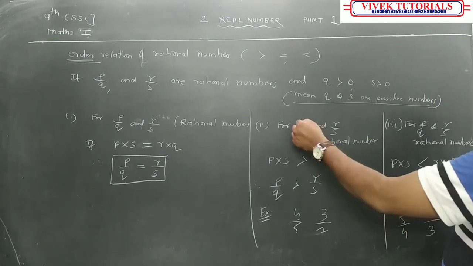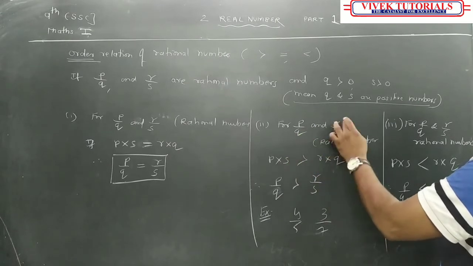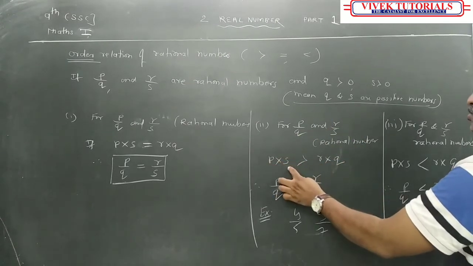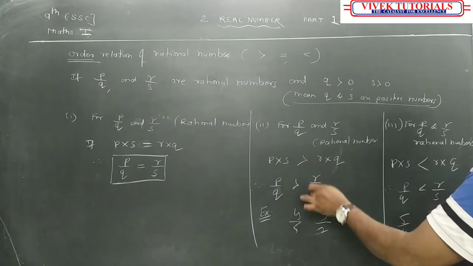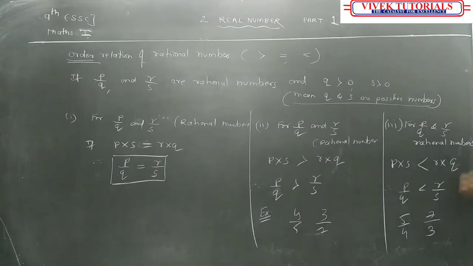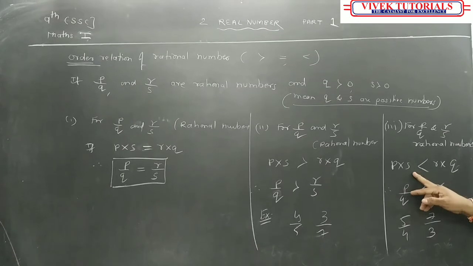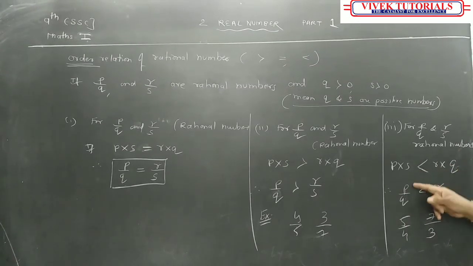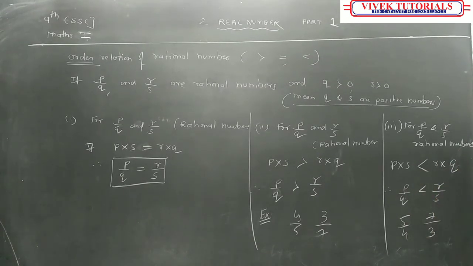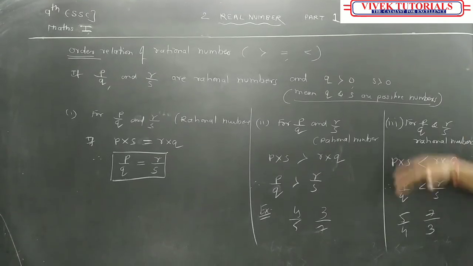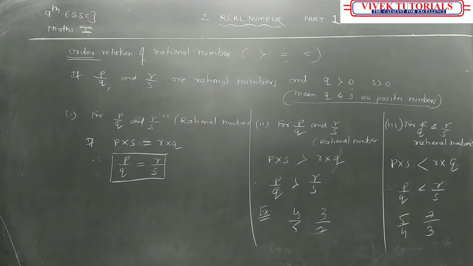Here, if I multiply P into S and Q into R, if P into S is greater, means P upon Q is greater than R upon S. And same condition, P upon Q, R upon S is a rational number. P into S is less than Q into R, then I can say that P upon Q is less than R upon S. This is the order relation.